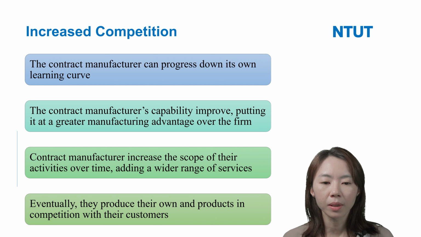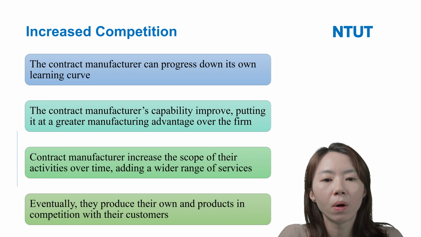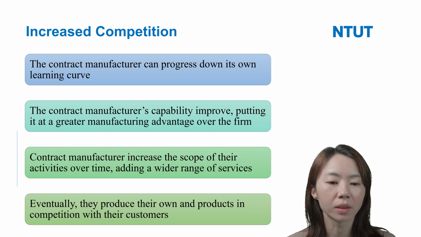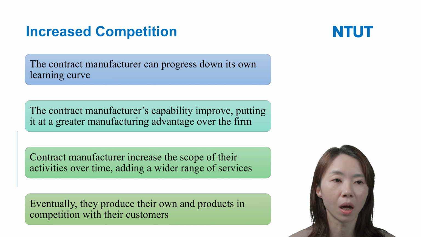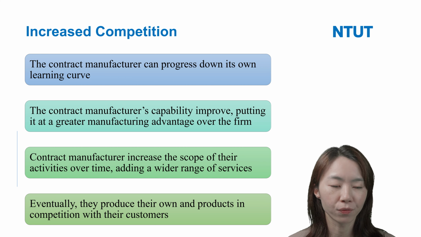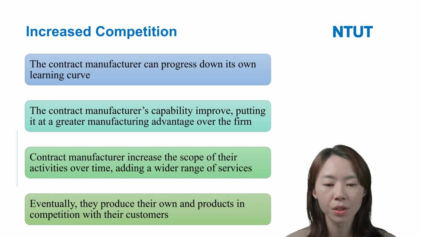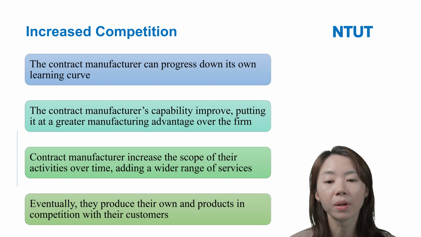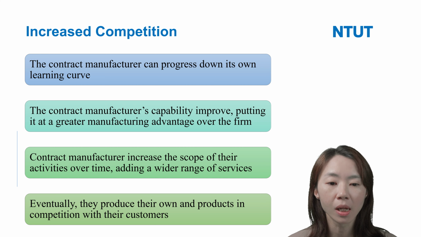Okay, so let me give you an example, like in Taiwan, in Shetou, Zhanghua. I think maybe most of the Taiwanese students will understand this. Shetou is very famous for sock manufacturing. So many firms, as I said, like Nike, Adidas, and Puma, outsourced the sock manufacturing to the companies in Shetou.